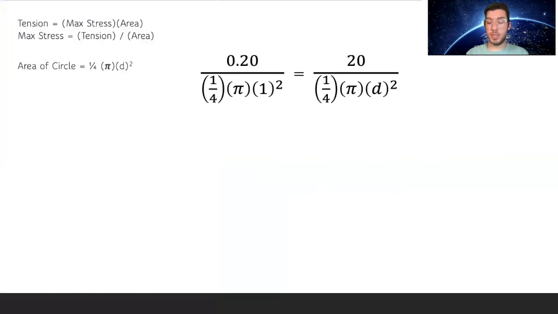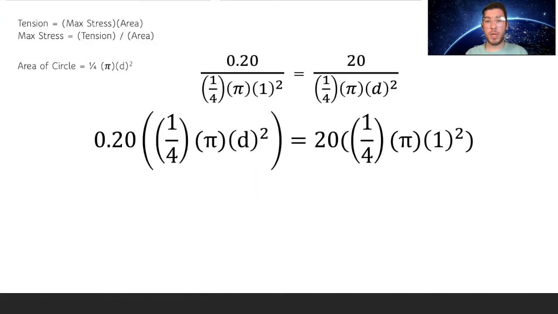Since this cable is in proportion, we know that the max stress, the tension over the area, equals the same ratio for the other cable. So we know everything except the diameter of the second cable. When we put it together, we get 0.2 divided by 1/4 pi times 1 squared, equal to 20 divided by 1/4 pi times diameter squared. And the diameter is what we are actually looking for.